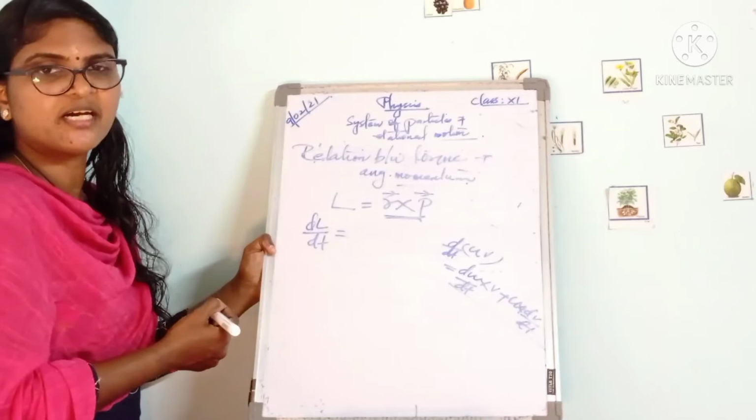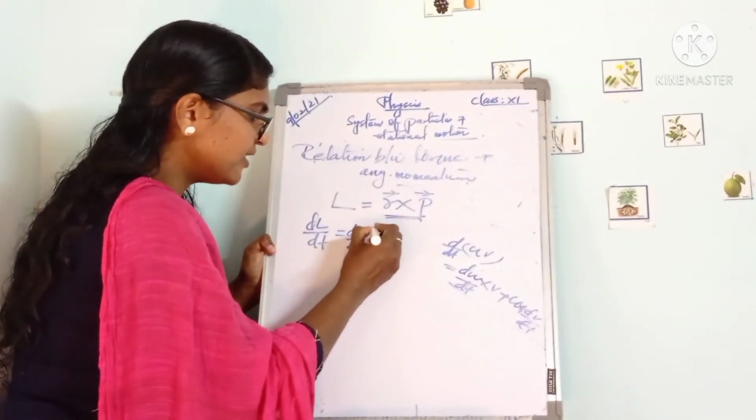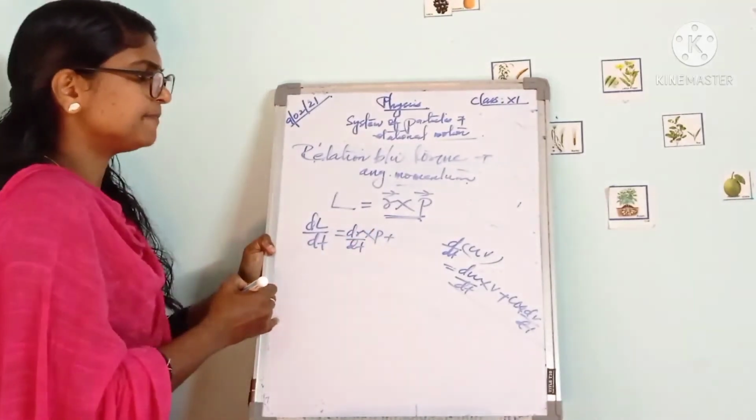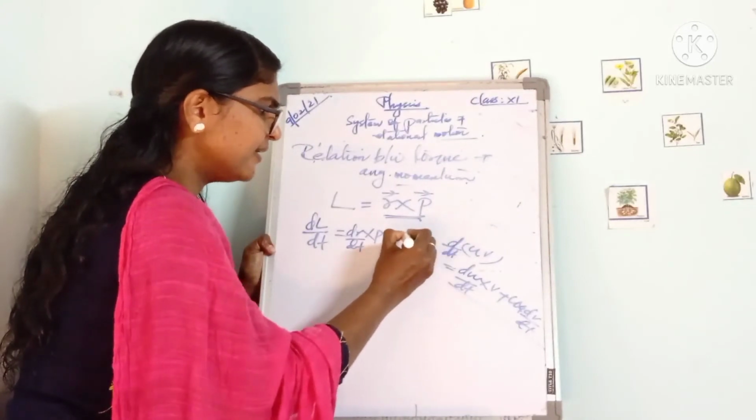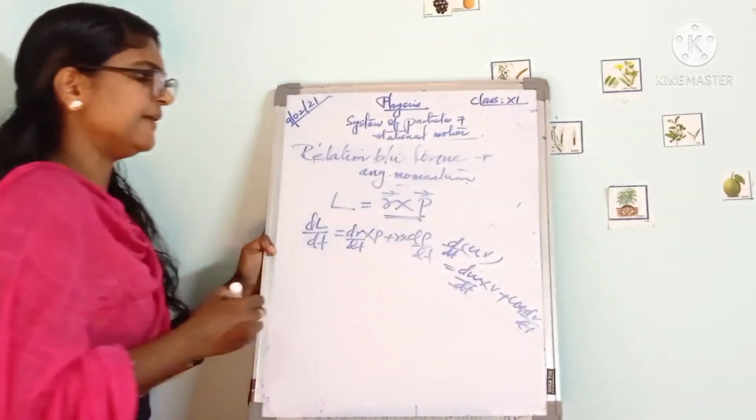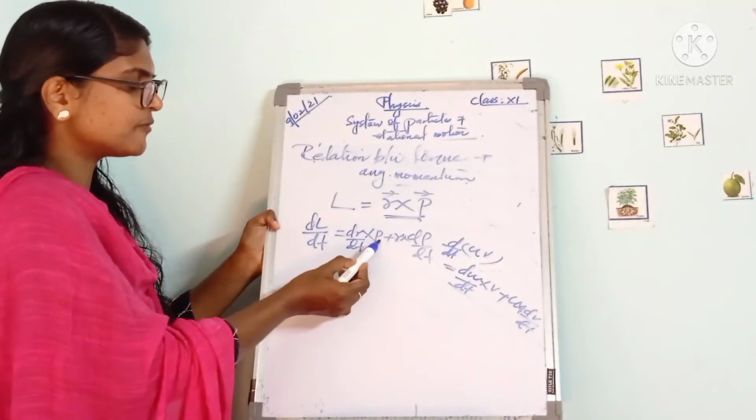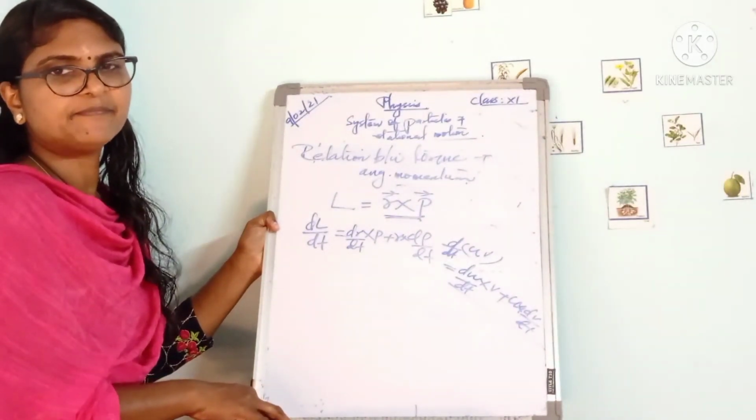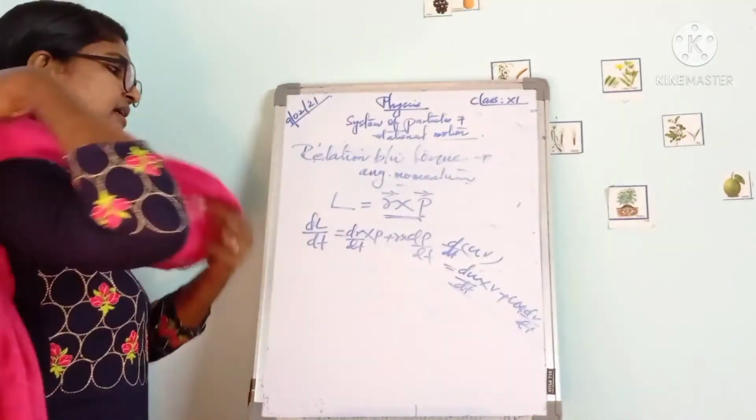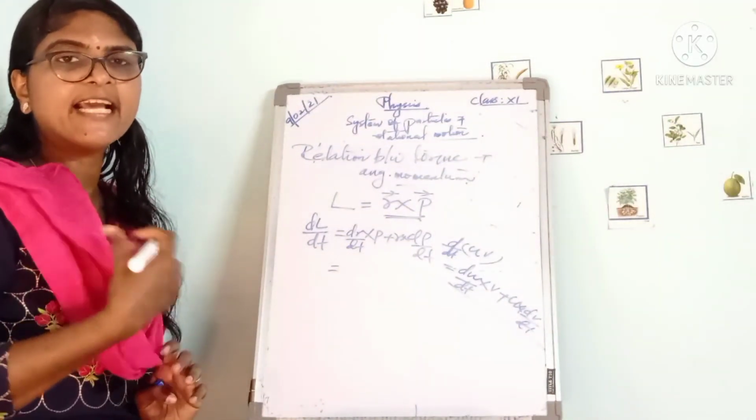Similarly, we can differentiate R cross P. How can we differentiate R cross P? Differential of first, that is dr by dt cross P, plus first function R cross derivative of second, dp by dt. This is the differential of R cross P: dr by dt cross P plus R cross dp by dt. Next, all of you know what dr by dt is, the rate of change of displacement.